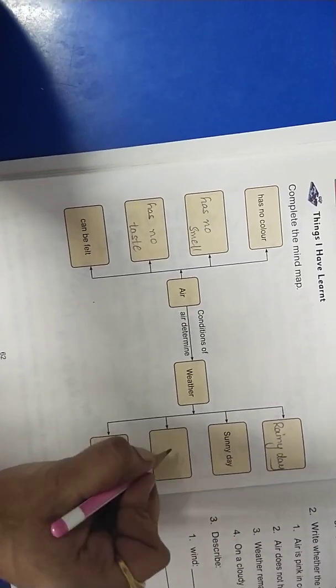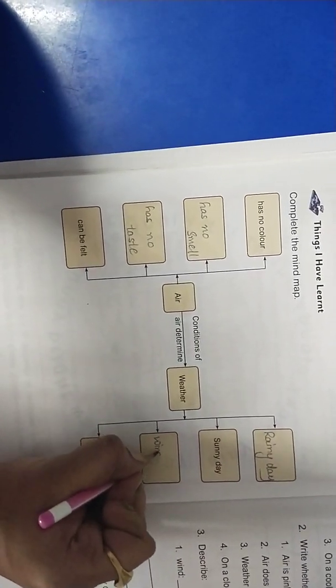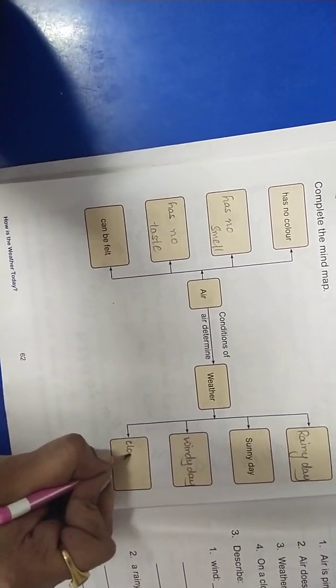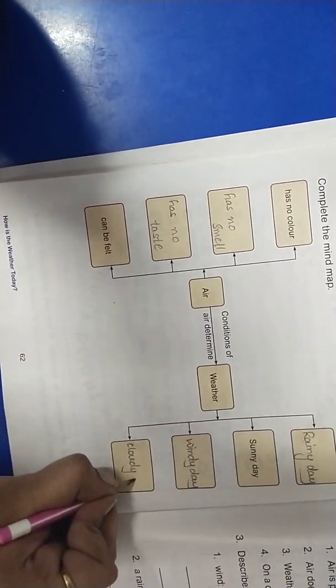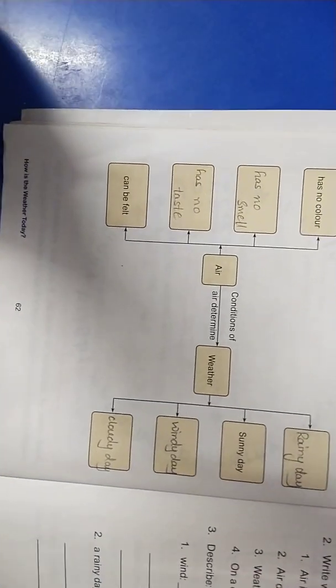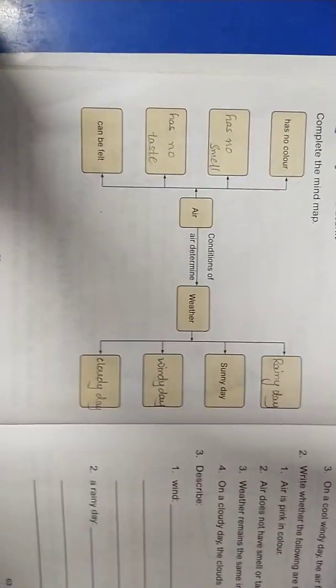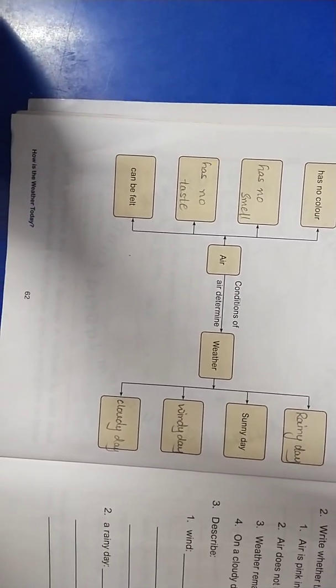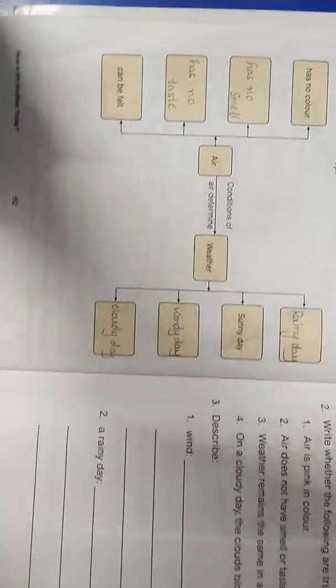Sunny day, windy day, and cloudy day. Okay, children. So these are our lesson topics. Already we have discussed them. So today we have completed this lesson, children. Now we have to complete question time, page number 63.